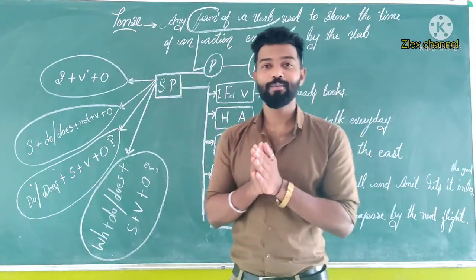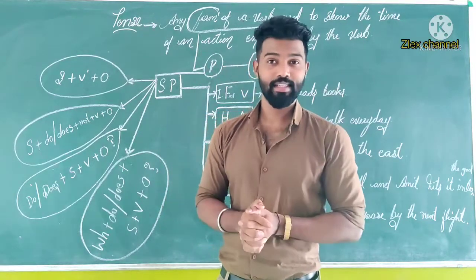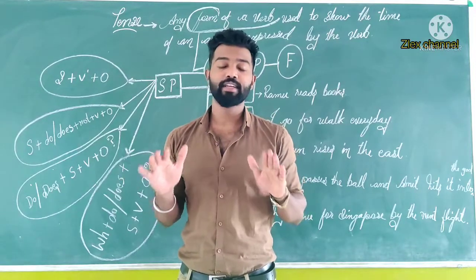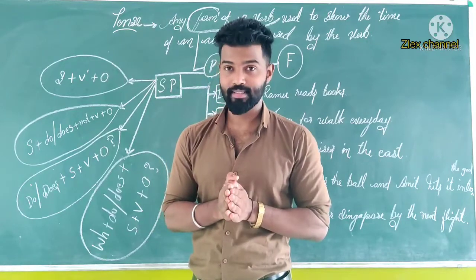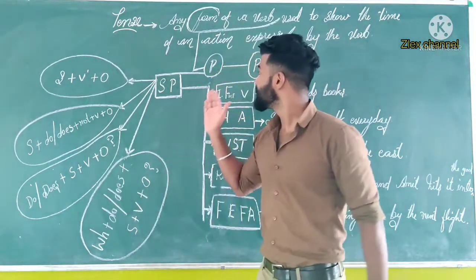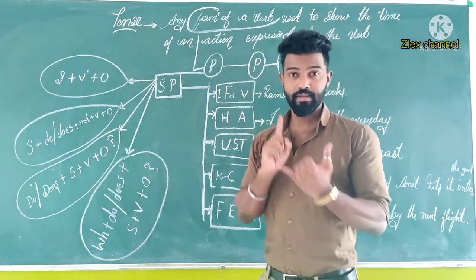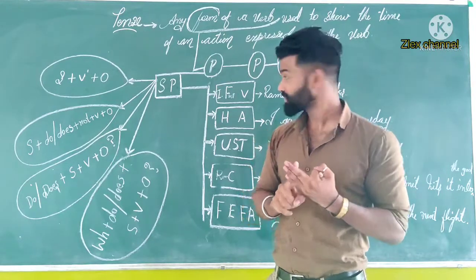So friends, I hope you got a little bit of an idea about tense and why we are using tense. Once we study all the tenses, it is very easy for communication. That's why we must study the tenses. The tense is divided into three categories: present tense, past tense, and future tense.